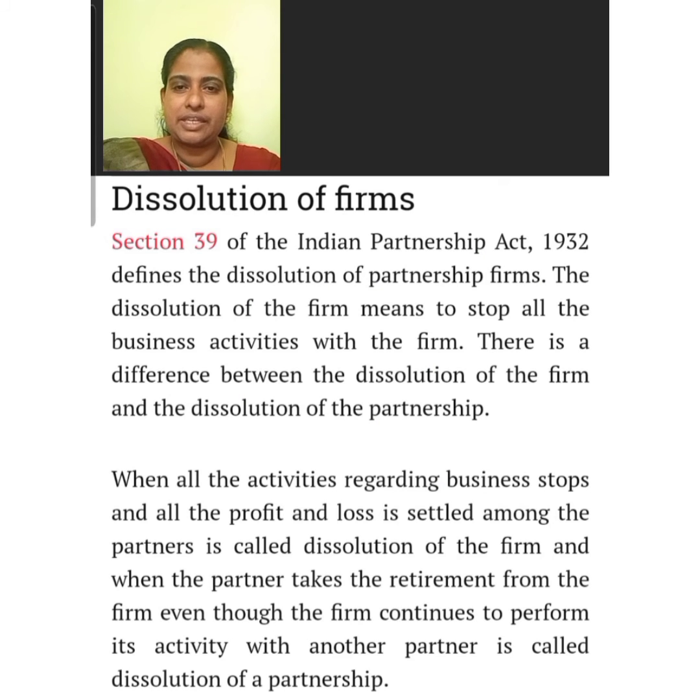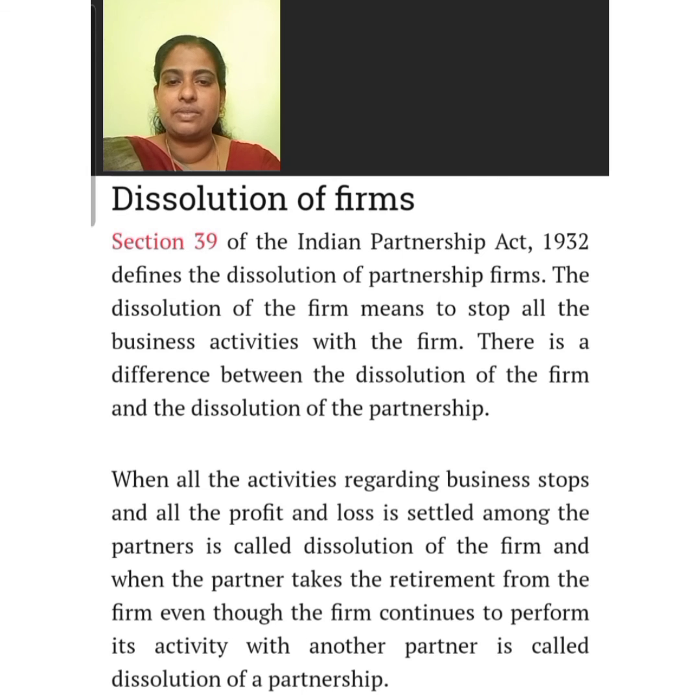Section 39 of the Indian Partnership Act 1932 defines the dissolution of the partnership firm. The dissolution of the partnership firm means to stop all the business activities of the firm. There is a difference between dissolution of the firm and the dissolution of partnership.